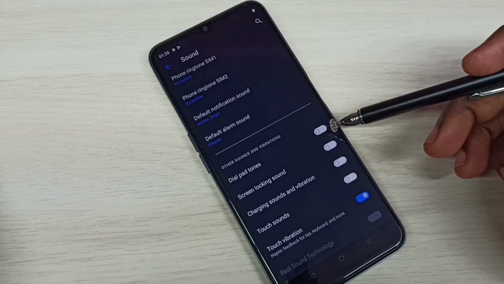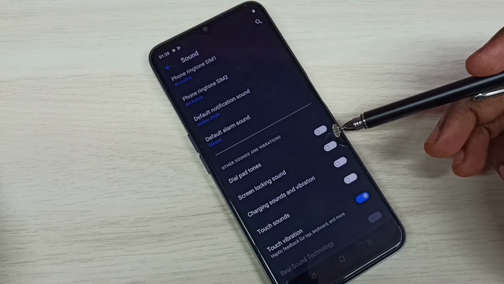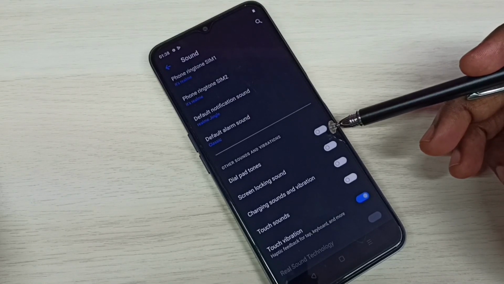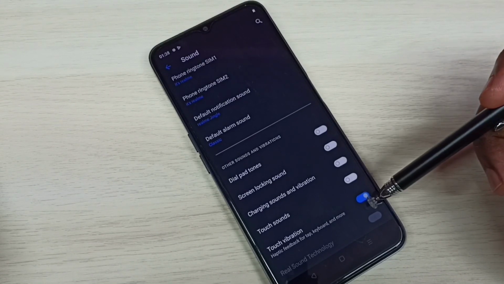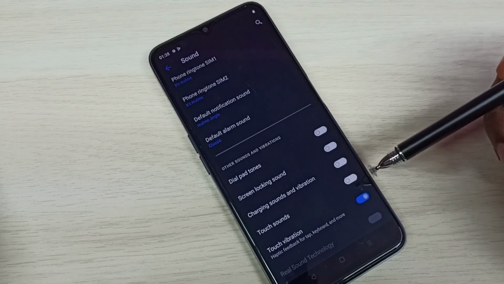So this way we can control all sounds. We can enable or disable sounds here. Okay, so please try this.